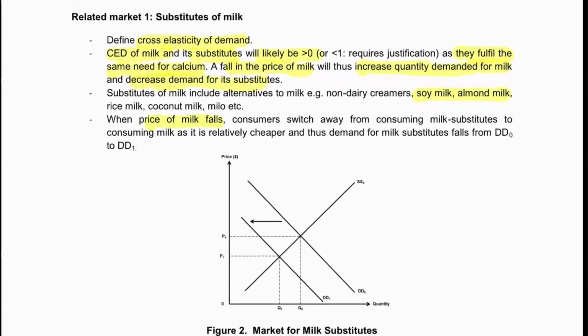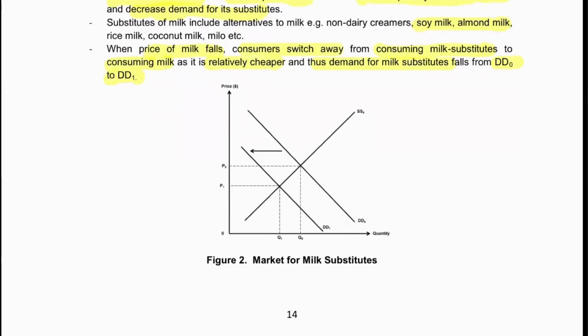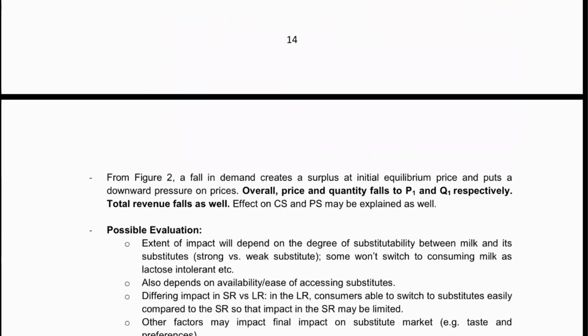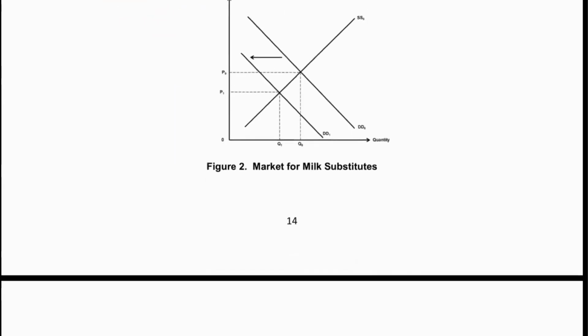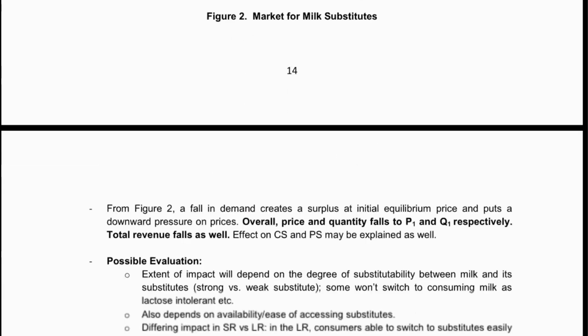When the price of milk falls, consumers switch away from consuming milk substitutes to consuming milk because it's relatively cheaper, and thus demand for milk substitutes falls from D0 to D1. In this case, we actually show that the total revenue has fallen. So that is the given analysis. You just need to explain briefly the price mechanism. A fall in demand will create a surplus and put downward pressure on prices. So price and quantity fall to P1 and Q1 respectively, and your total revenue will fall as well.